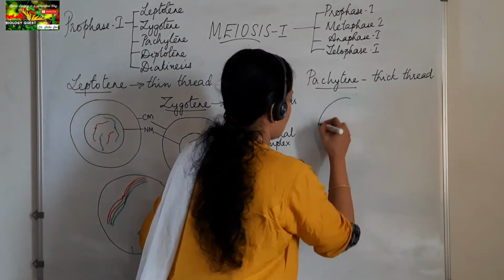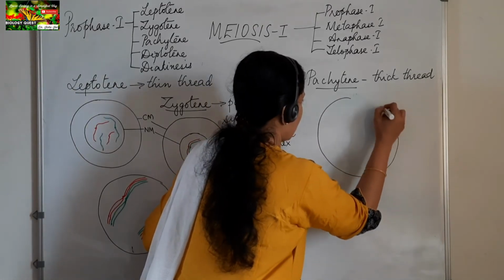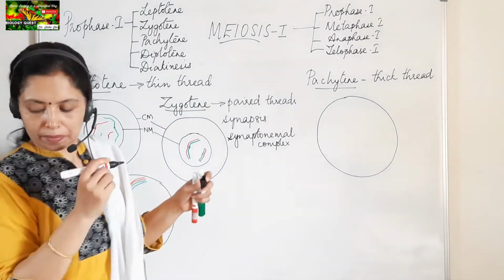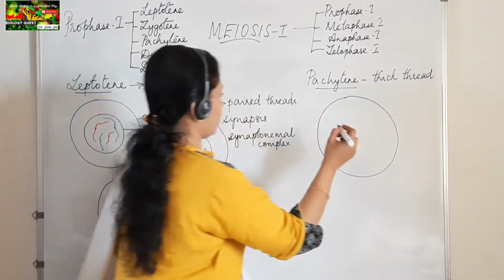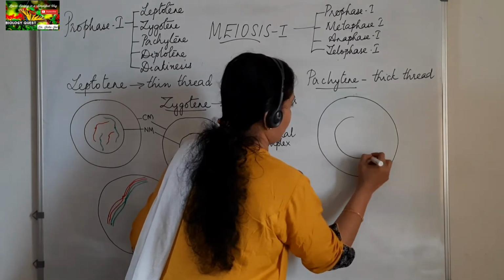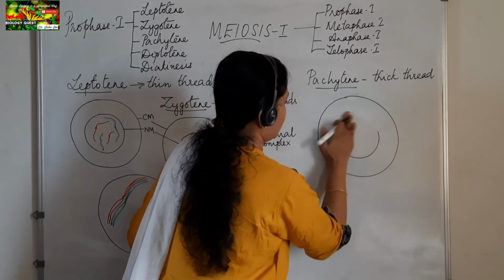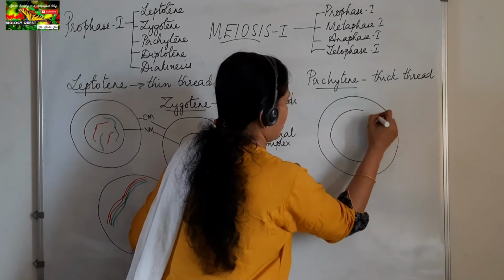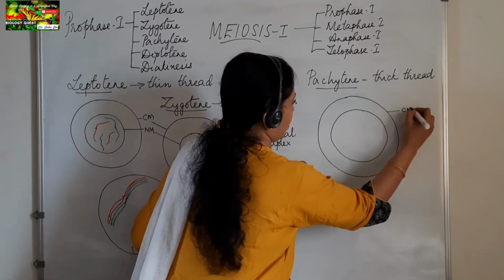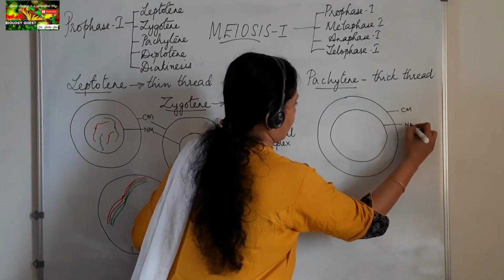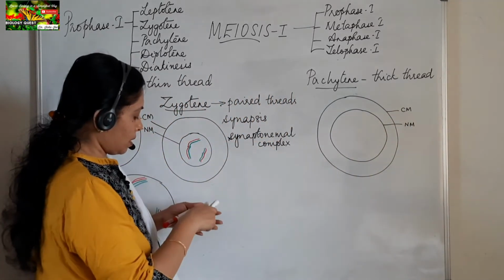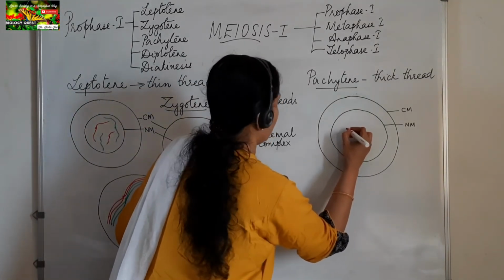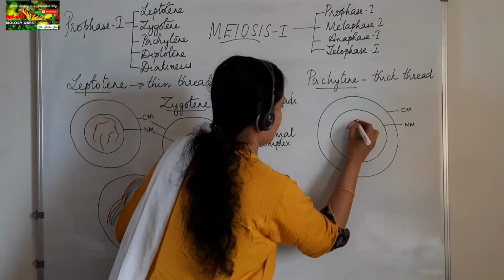Here the chromosomes are more condensed. I am just enlarging the nucleus. That is the cell membrane, nuclear membrane. Now here the chromosomes are in a more condensed state, and crossing over between the homologous chromosomes takes place.